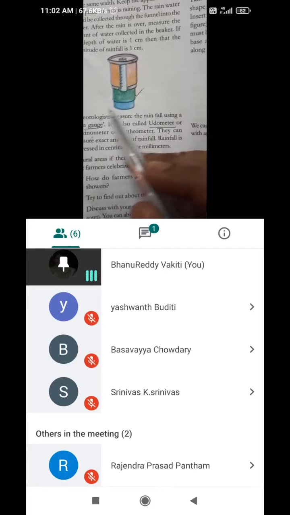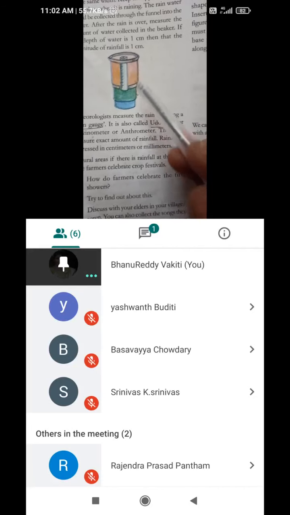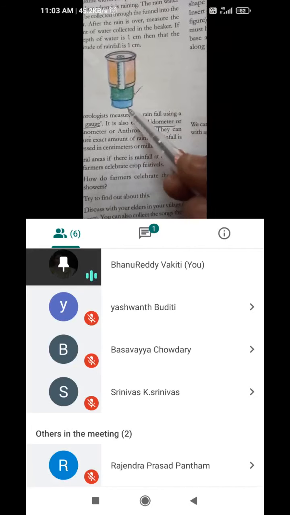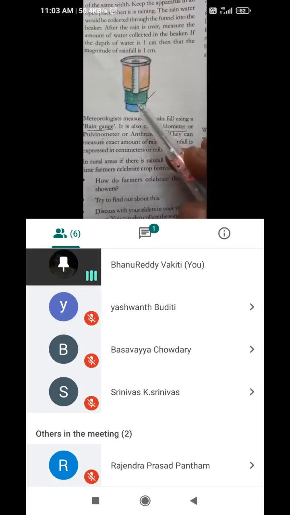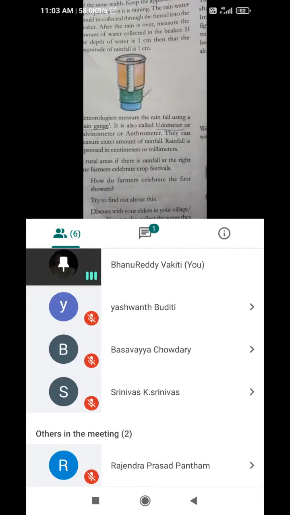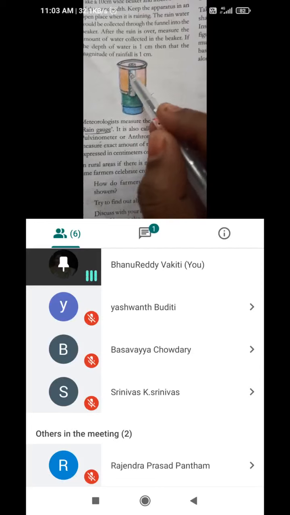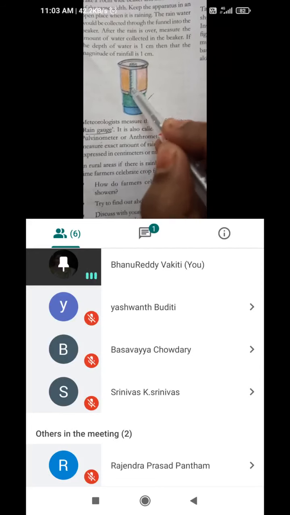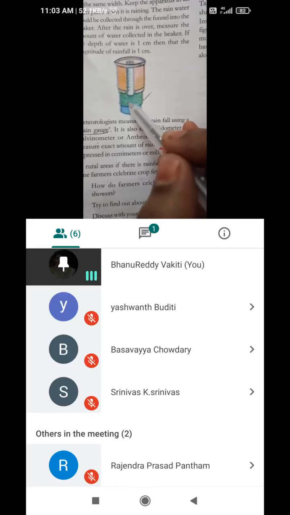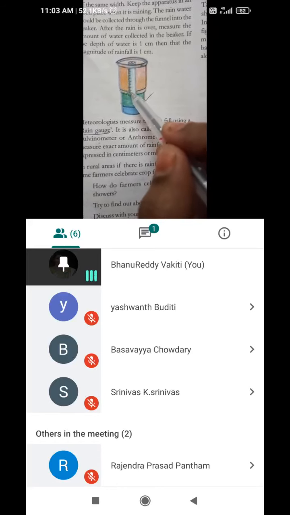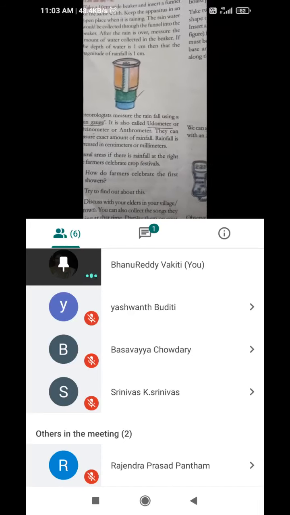The width is 10 centimeters and the height should also be there. Height and width should both be the same, 10 centimeters. And keep this apparatus in an open place. It should have a reading like a 1 centimeter scale, with a funnel and a small cylindrical open test tube. The water enters this test tube and reaches a certain level on the scale. Because of that we can identify the rainfall in centimeters.